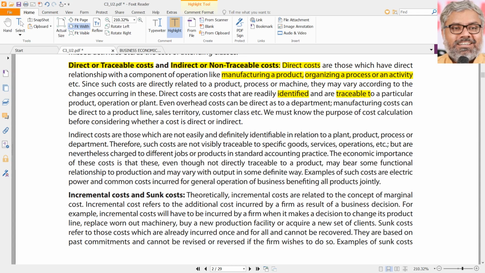Materials being an example here, like this, the labor cost, which is direct labor once again, or other direct expenses which are involved in the manufacturing process, are all traceable costs which can be identified with the particular product. And the cost of production of that product includes these direct costs which are already known.